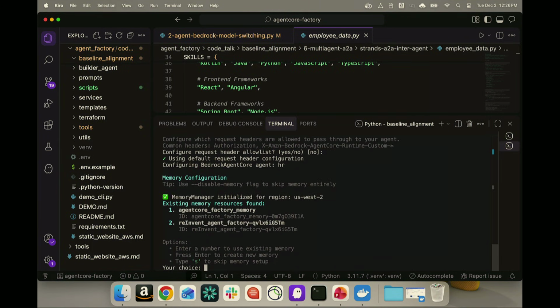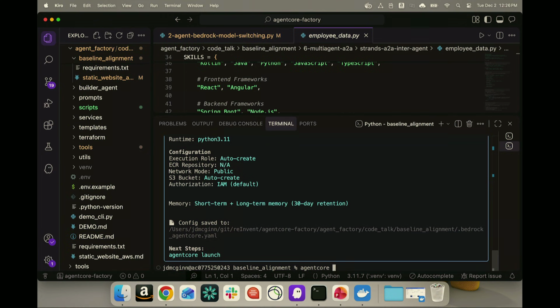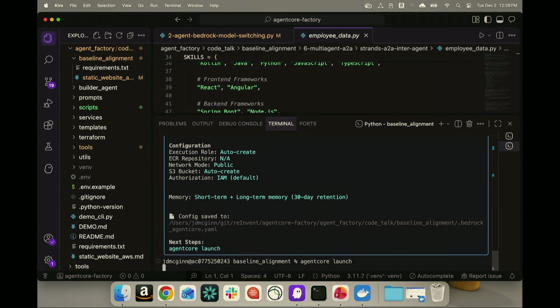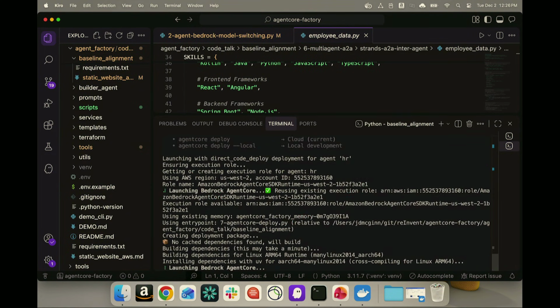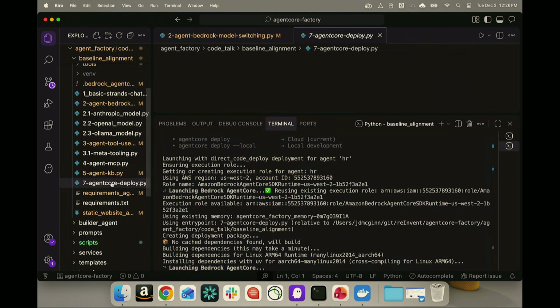And then it is asking me if I want to give it a memory. I give it memory as well. And I go ahead and launch this thing. Okay. So what should happen now is it will go to the agent core file that we have created.